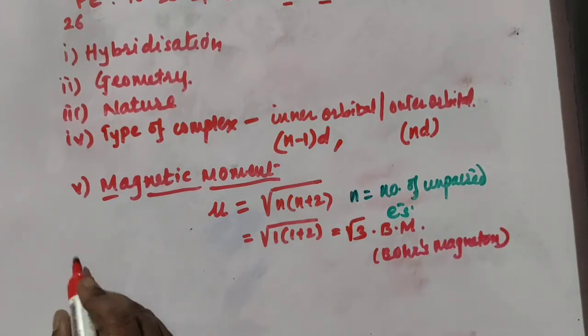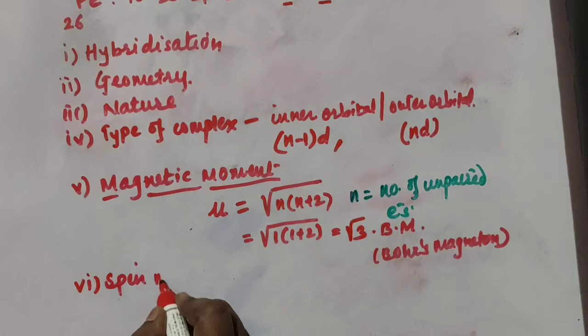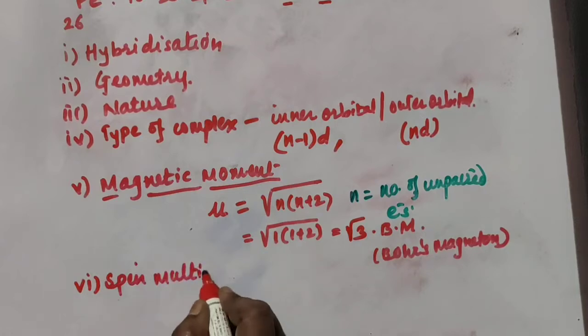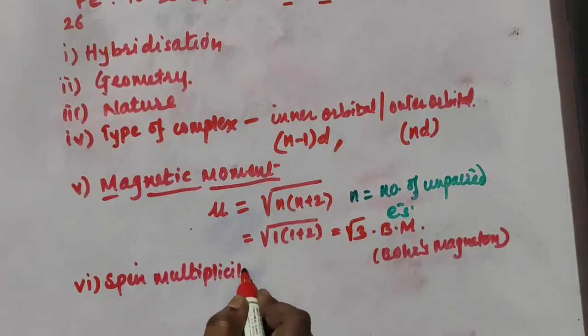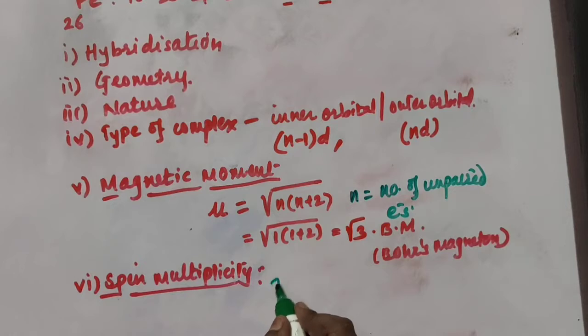Then the next point you can find out here is spin multiplicity. How to find out spin multiplicity? For this, one more formula is given, that is 2S plus 1, where S is the spin quantum number, and that also depends upon the number of unpaired electrons there.